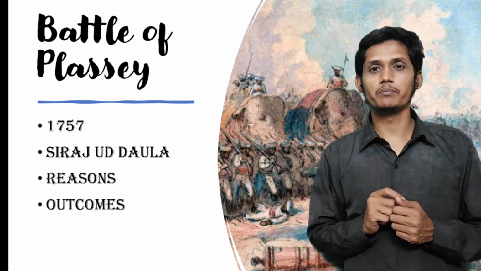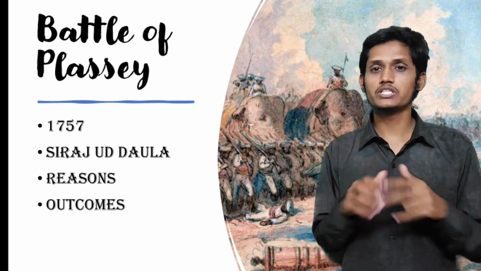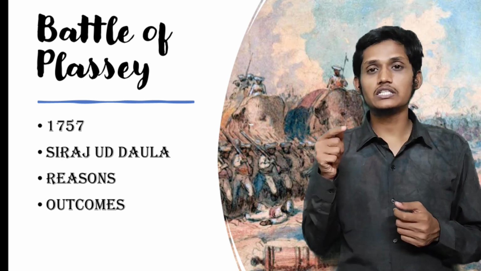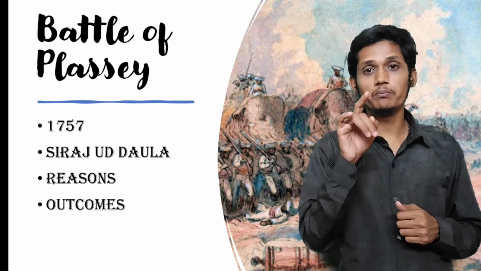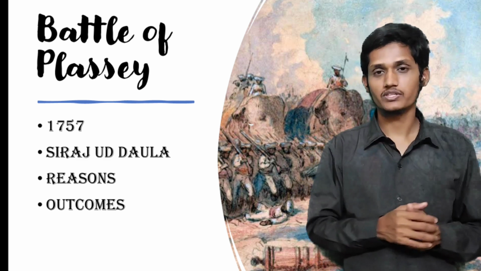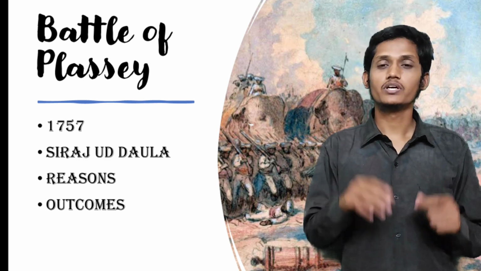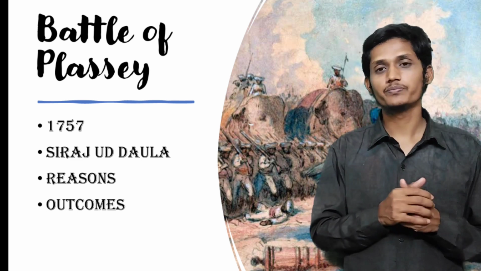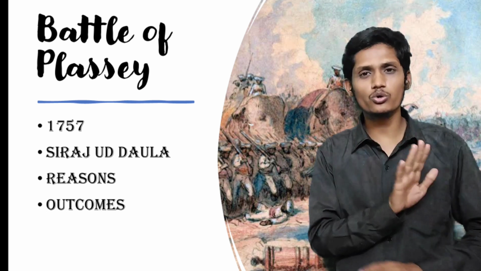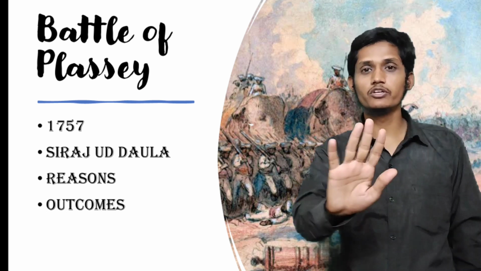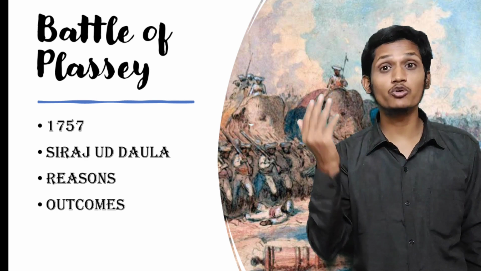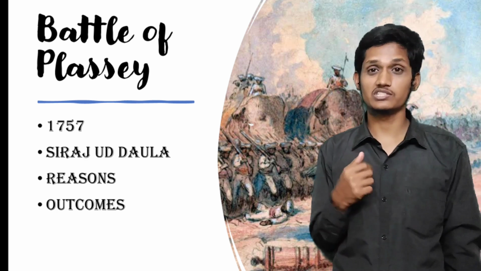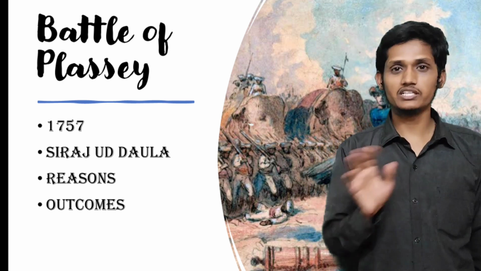But what did the British do? They took the help of the local businessmen as well as Siraj-ud-Dowla's minister, Mir Jafar. Mir Jafar, remember that name. Siraj-ud-Dowla's minister was Mir Jafar, and the British took his help. The British told Mir Jafar, don't do anything in the war, be quiet, and we'll make you the Nawab of Bengal, king of Bengal. Nawab means king. Mir Jafar was happy now. He did nothing in the war.